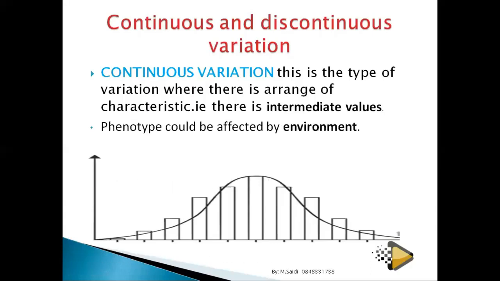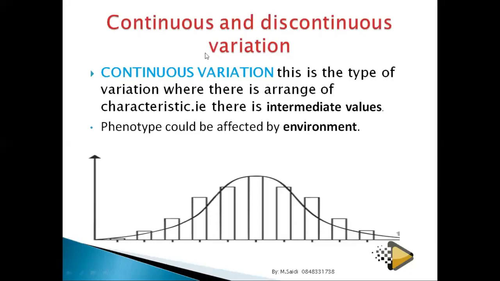Examples of this you can find: you have the size, you have the height, you have the skin color. You have some people who are too dark, some people who are light, others that are intermediate. But those who are too dark and those who are too light are few, while those who are intermediate are a little bit many. That's why you see the same story here.